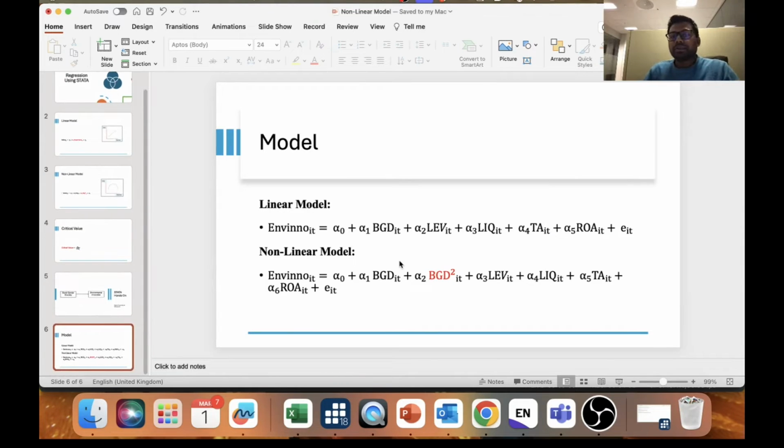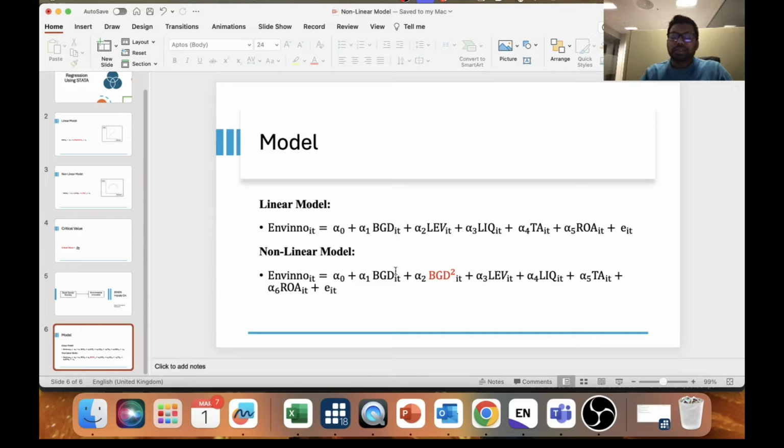For that we have two models. In the linear model, the left-hand side has the dependent variable, environmental innovation, and the right-hand side has the independent variable, board gender diversity. I have included a few control variables based on the company. The first one is leverage, the second is liquidity, and the third is total assets, taken as a proxy of firm size. Then we also control for firm profitability. The non-linear model is this one. There's only a basic difference: we squared the independent variable, board gender diversity.